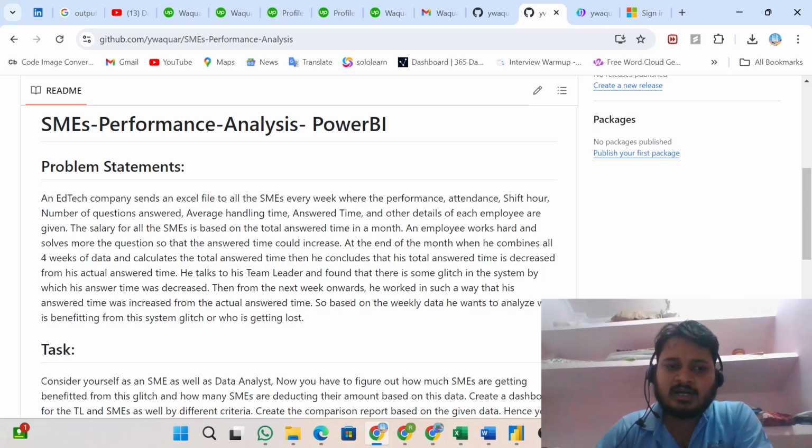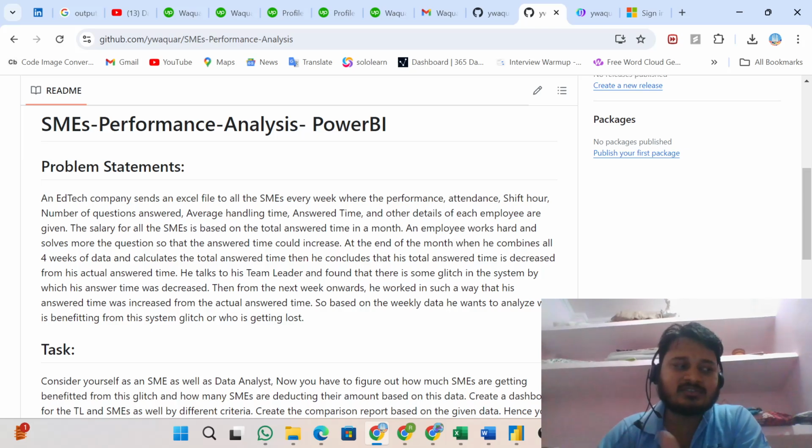Now, while working on this, I found that there was some kind of glitch in the system. My total answering time when I log into the portal was different when I matched it with the Excel file. Something is not correct in our data.